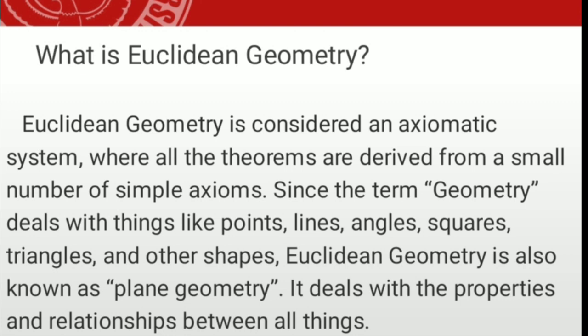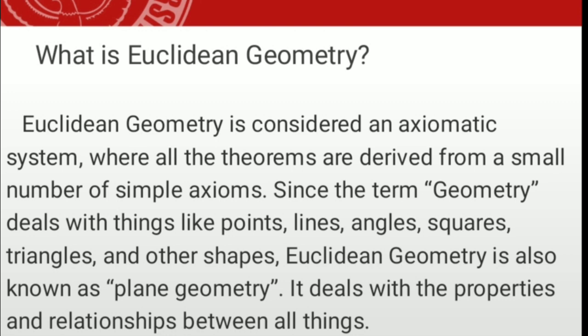Euclidean geometry is considered an axiomatic system where all the theorems are derived from a small number of simple axioms. Since geometry deals with things like points, lines, angles, squares, triangles, and other shapes, Euclidean geometry is also known as plane geometry.